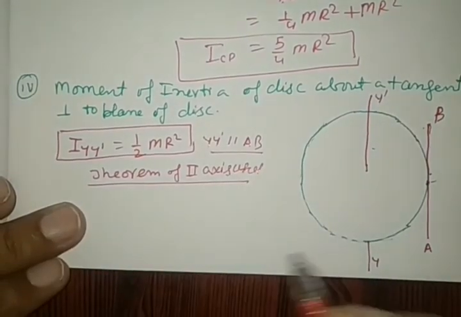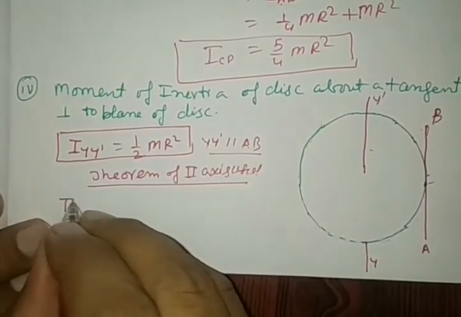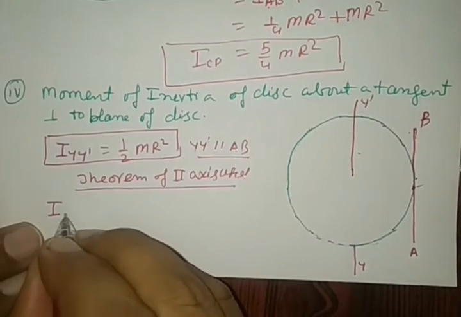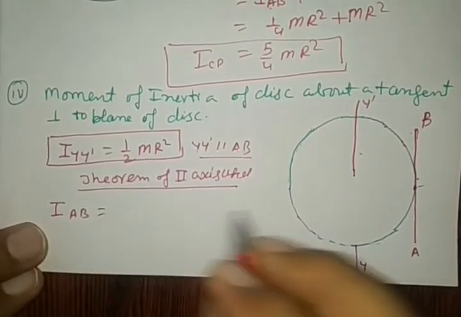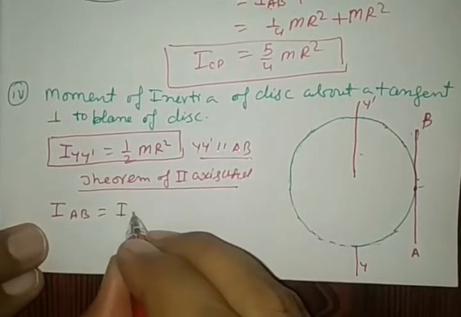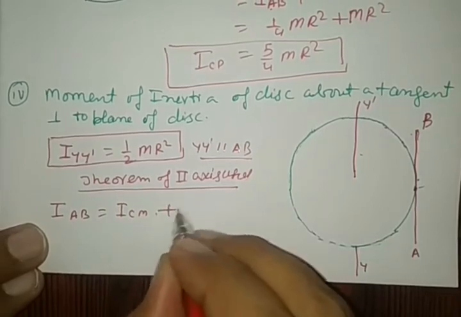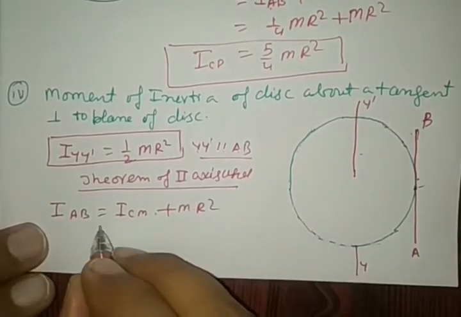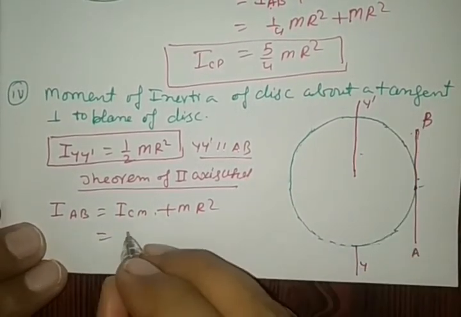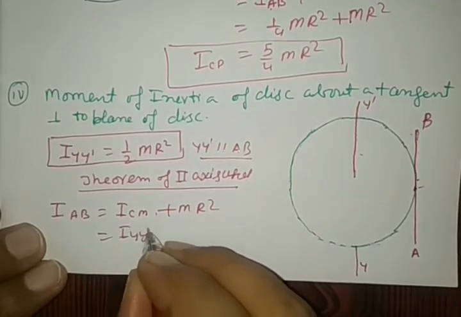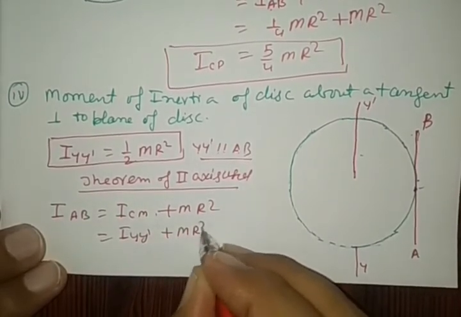What is the theorem of parallel axis? Moment of inertia about AB is equal to the moment of inertia about the center of mass plus mr square. About the center of mass, that is Y dash, plus mr square.